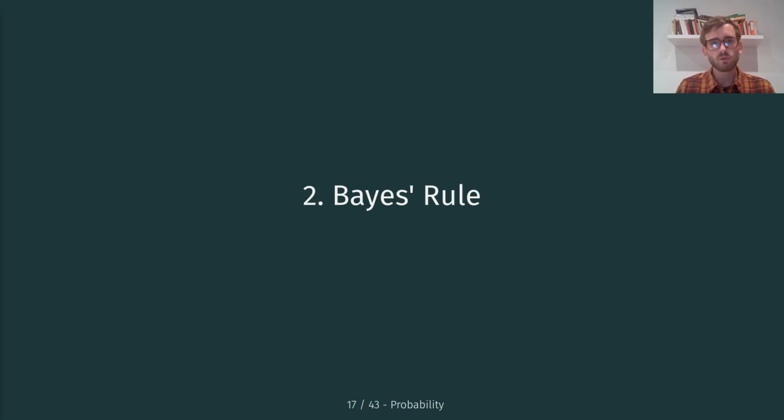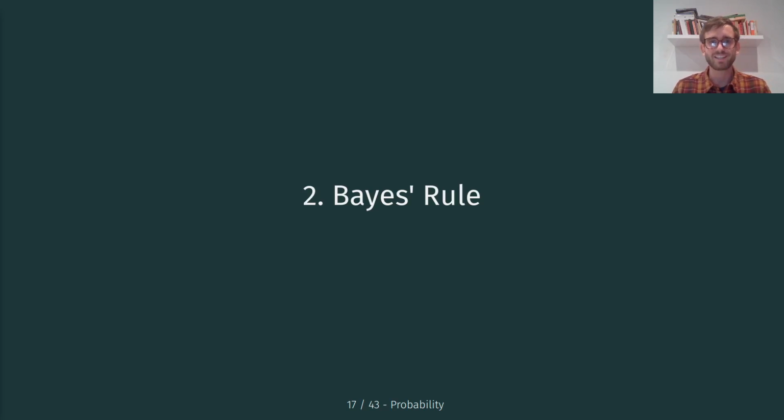Okay, so from this perspective, it is natural to ask the question of how we should update our beliefs after observing some data. So after observing some data, how should we change our belief about the probability of an event occurring? And Bayes' rule ultimately shows how updating beliefs can be done in a mathematically coherent manner. So it's fundamentally related to this Bayesian interpretation of probability,